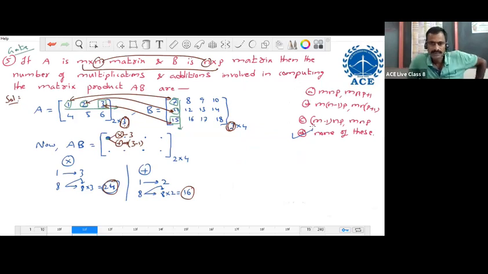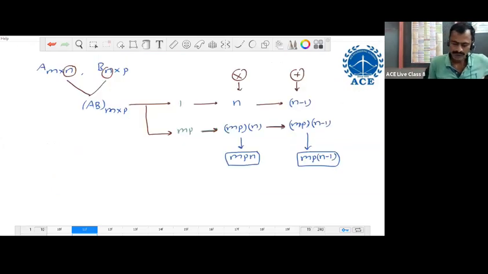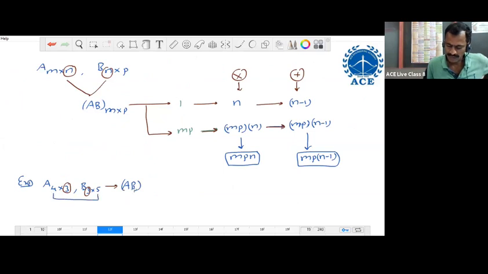Okay. So for any order, we can directly tell the answer. For example, if A is a 4 by 3 matrix, comma, B is a 3 by 5 matrix. Here the inner dimensions are the same, so the product AB exists. The resulting matrix order is 4 by 5. The total number of elements in this matrix is 4 into 5, that is, 20 elements only.